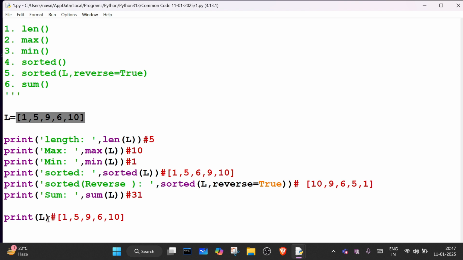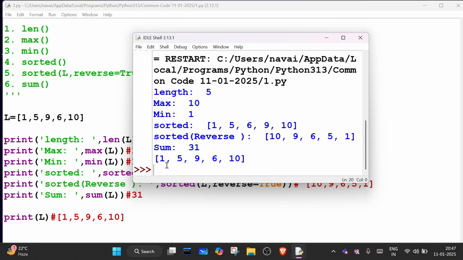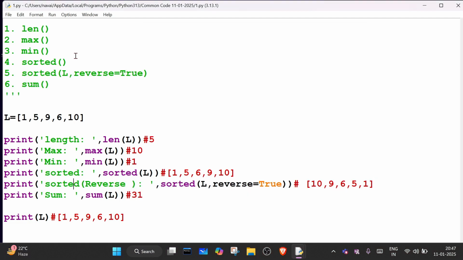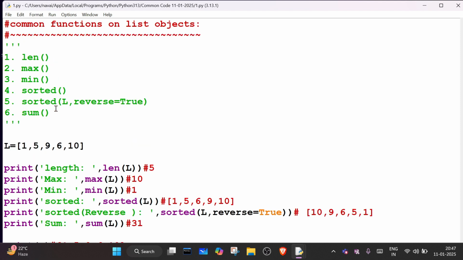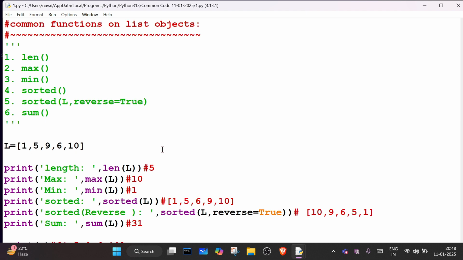That's why when we print L, it prints the same result: 1, 5, 9 and 6, right? So whatever functions you use, they will not modify the list. Instead they will create a new object. Understood everyone about this?